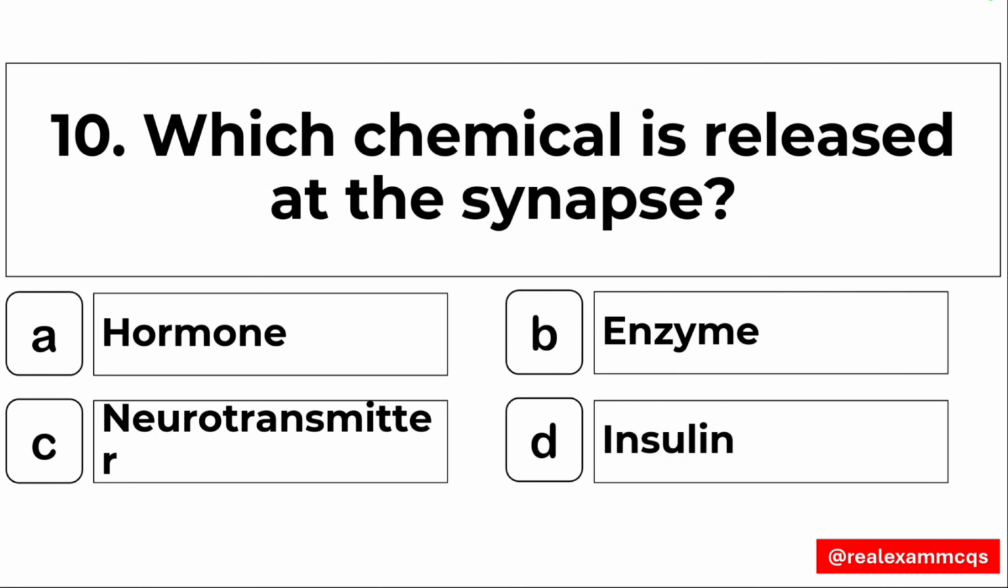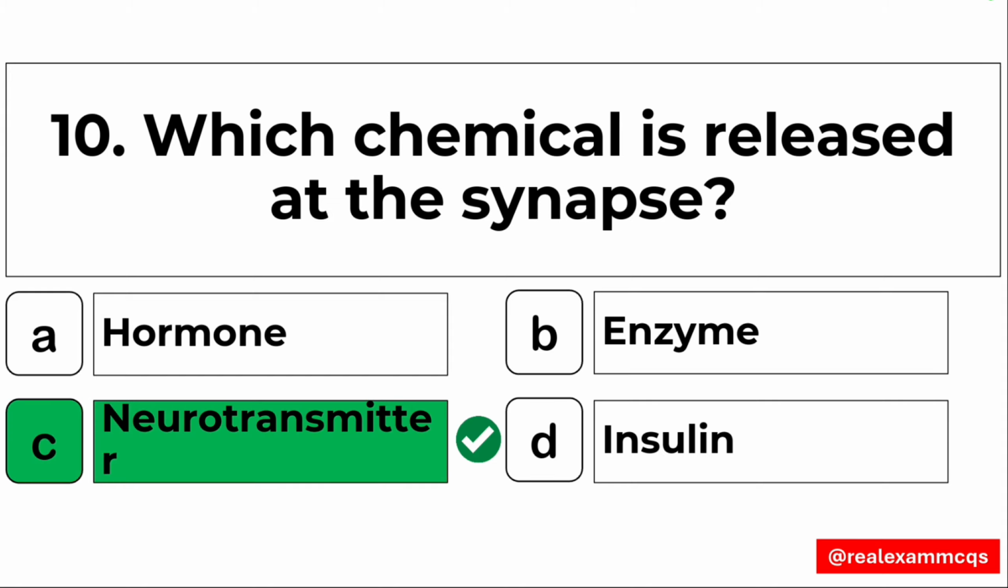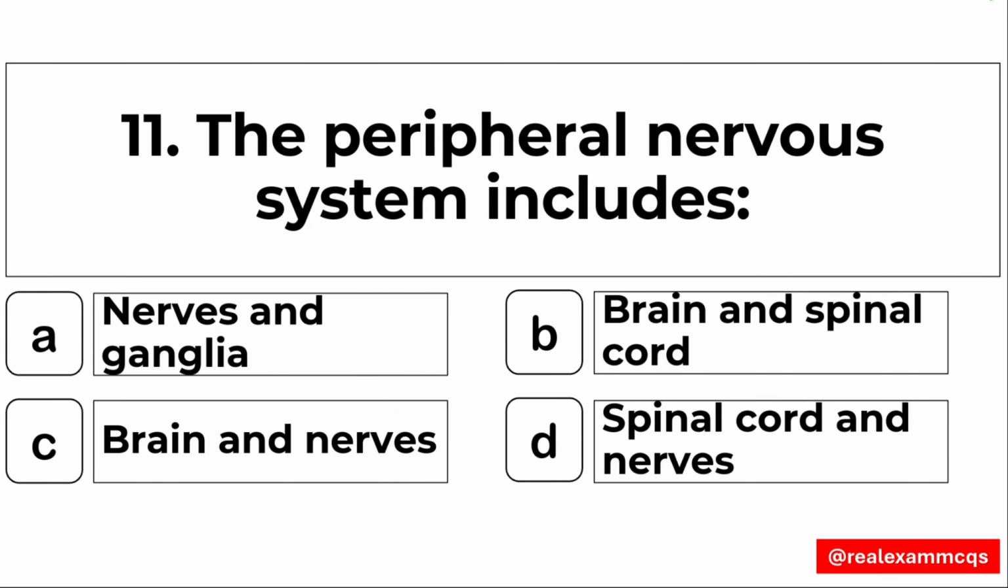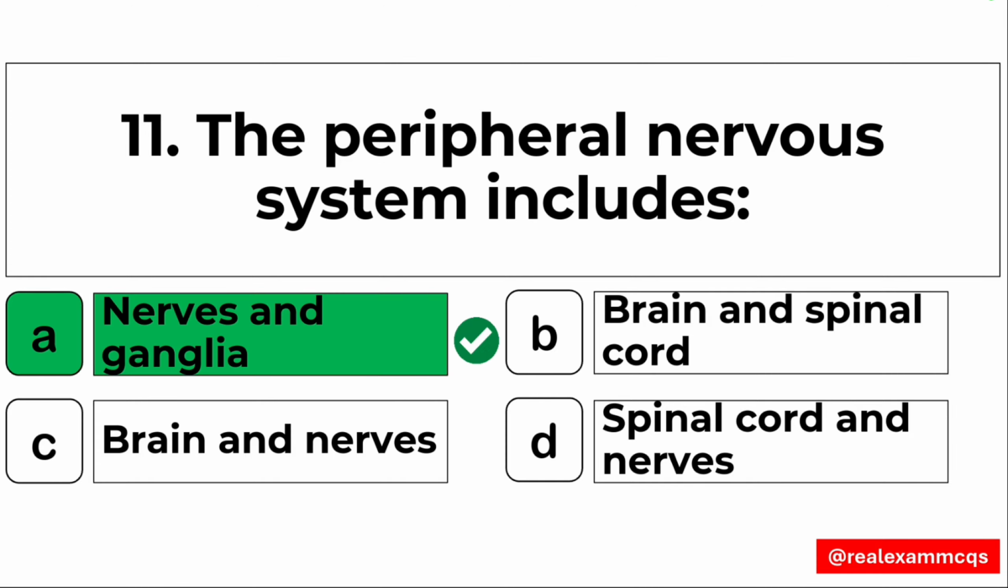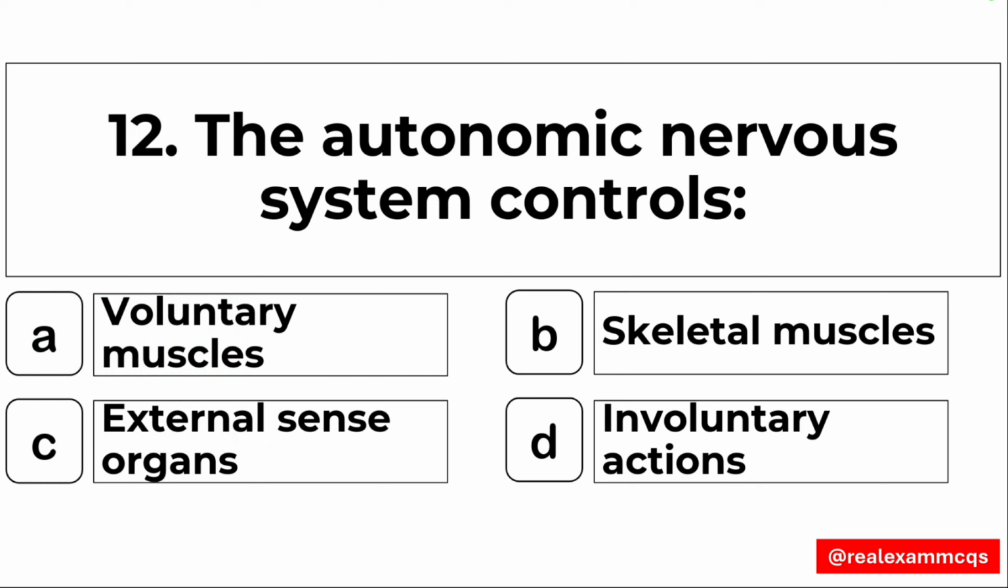Question number 10, which chemical is released at the synapse? This chemical is called the neurotransmitter. Option number C is the right answer. Question 11, the peripheral nervous system includes? Right answer, option number A, the nerves and the ganglia. 12, the autonomic nervous system controls? Right answer, option number D, the involuntary actions.